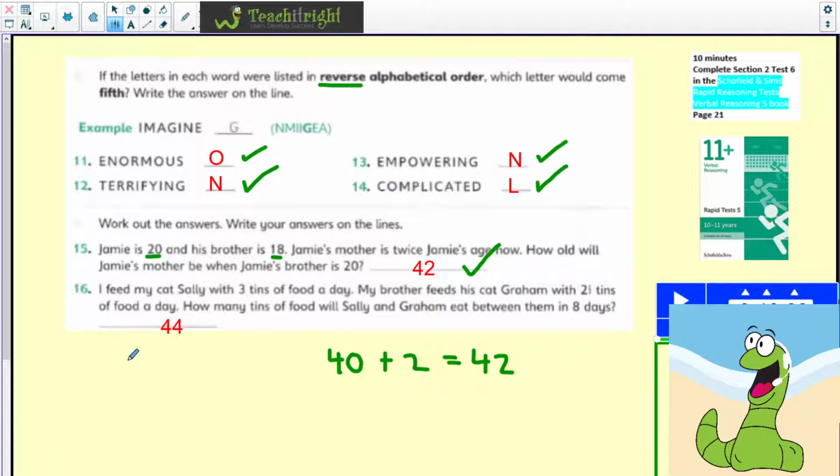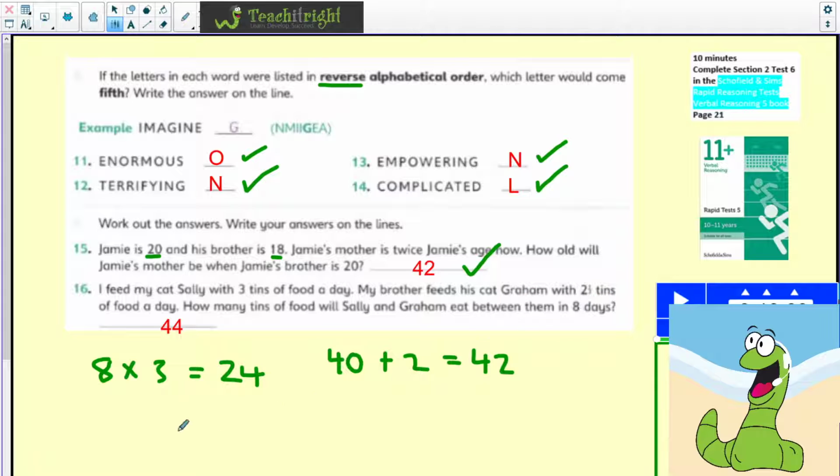Question 16, the last one in this test. I fed my cat Sally with 3 tins of food a day. My brother feeds his cat Graham 2.5 tins of food a day. How many tins of food will Sally and Graham eat between them in 8 days? So a quick little bit of times tables. We're going to do 8 threes first for Sally's cat. So that's 24. Now we're going to do also 8 times 2.5.